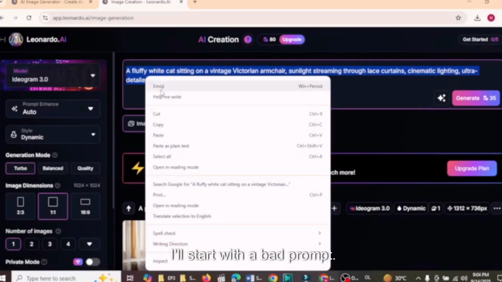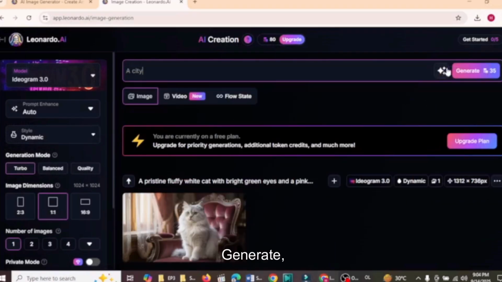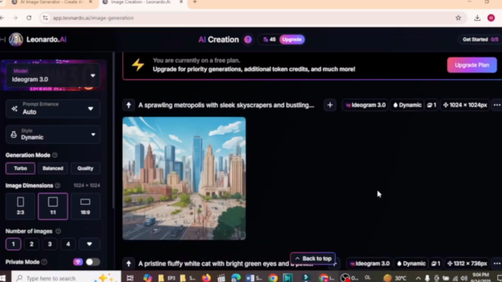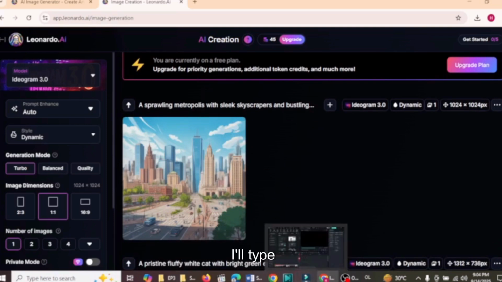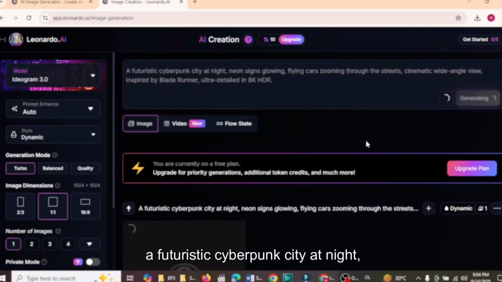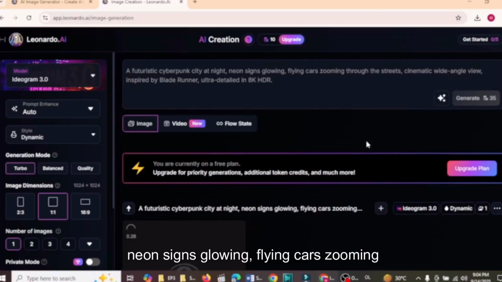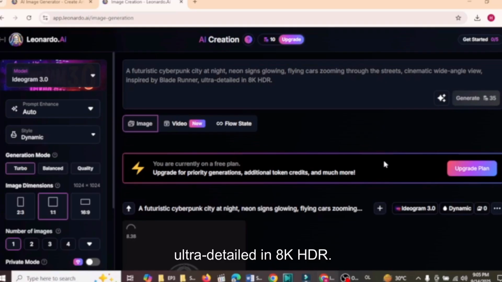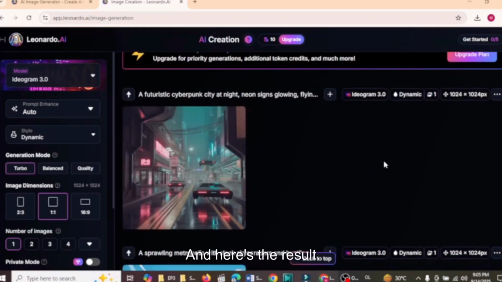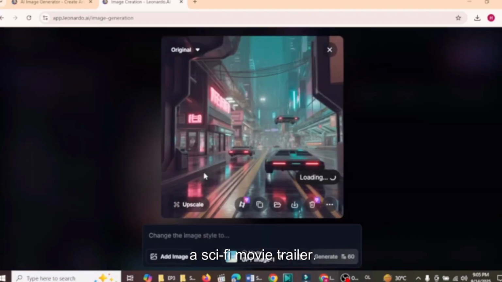Again, I'll start with a bad prompt. A city. Generate, and as expected, we get a generic cityscape. Nothing unique. Now for the good prompt. I'll type a futuristic cyberpunk city at night, neon signs glowing, flying cars zooming through the streets, cinematic wide-angle view inspired by Blade Runner, ultra-detailed in 8K HDR. And here's the result. Wow! This one looks like a scene straight out of a sci-fi movie trailer. The neon lights, the futuristic vibe, the detail, it all comes together beautifully.